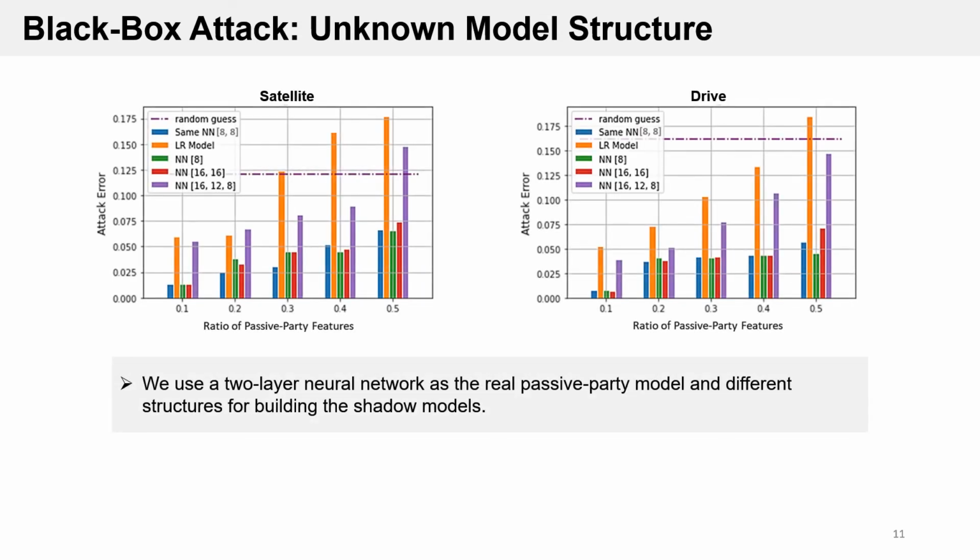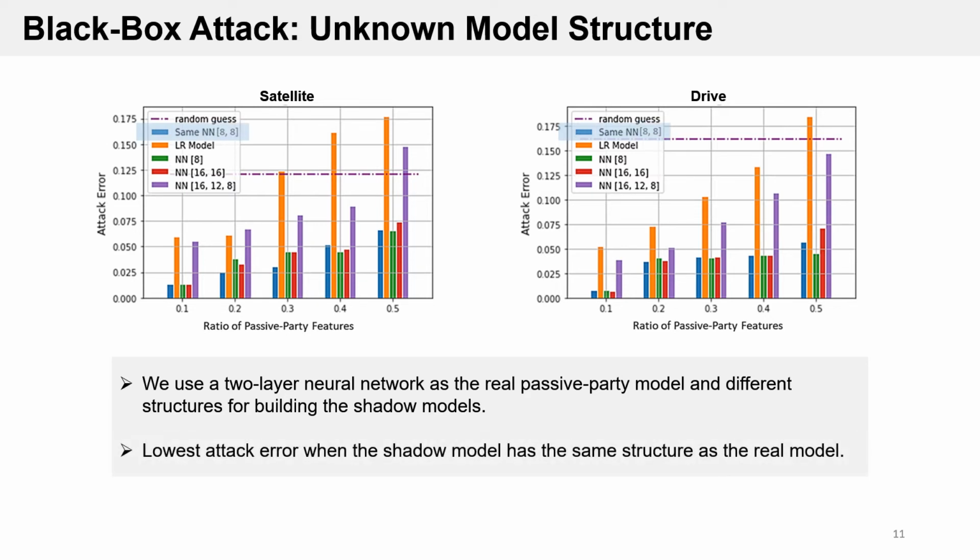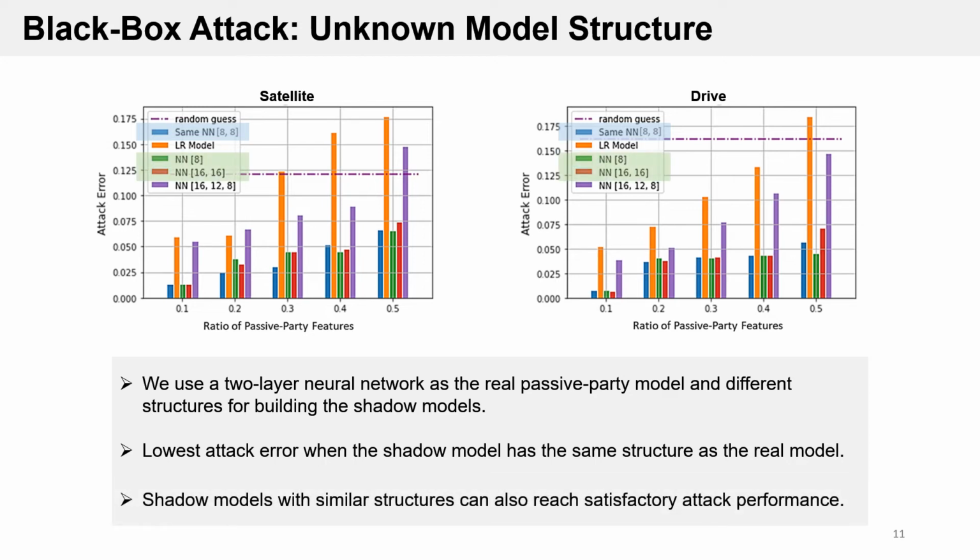We further investigate whether the prior knowledge of the model structure is essential for building the shadow models. To this end, we use a two-layer neural network as the real passive party model and compare the attack error of using shadow models with different structures. It can be seen that building the shadow model with the original structure leads to the lowest attack error. Although altering the model structure may increase the attack error, we can still achieve a satisfactory attack performance when the shadow model does not differ too much from the real model.